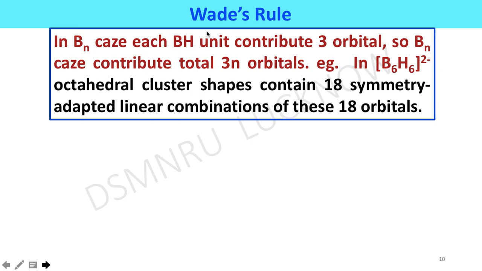In a Bn cage, each BH unit contributes 3 orbitals, so the Bn cage contributes a total of 3n orbitals. For example, in the case of the B6H6 2 minus octahedral cluster, there are 18 symmetry adapted linear combinations of these orbitals, because each unit contributes 3 and here there are 6 BH units, so 6 times 3 equals 18 orbitals.